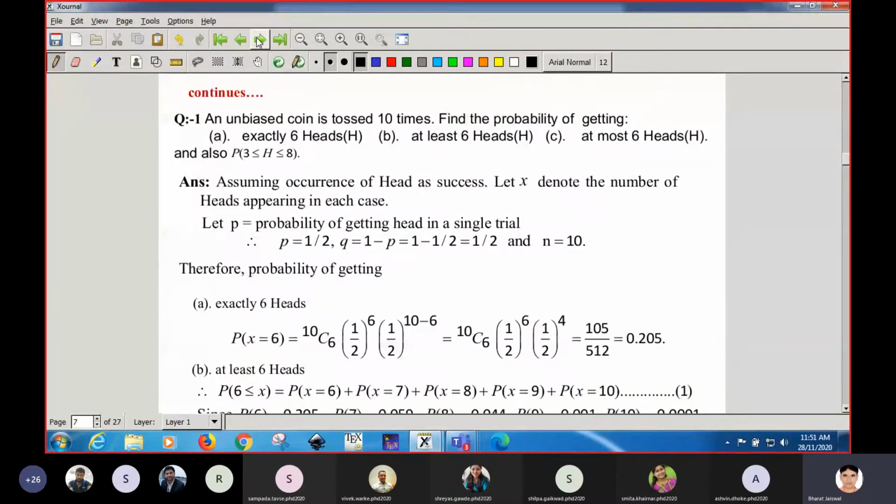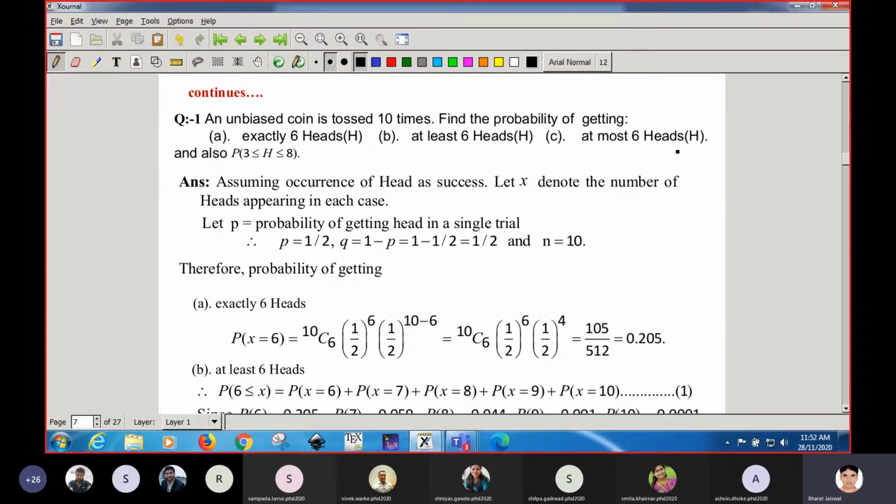Now the question is how we apply this. Let us take some examples. Suppose an unbiased coin is tossed 10 times. Find the probability of getting exactly 6 heads, at least 6 heads, and at most 6 heads.